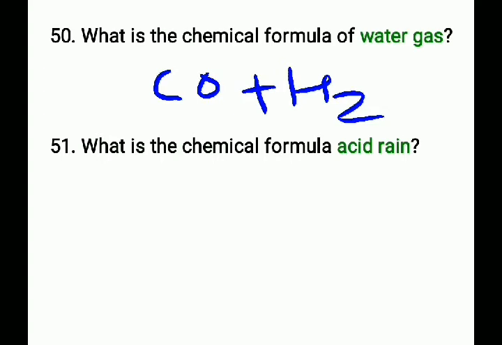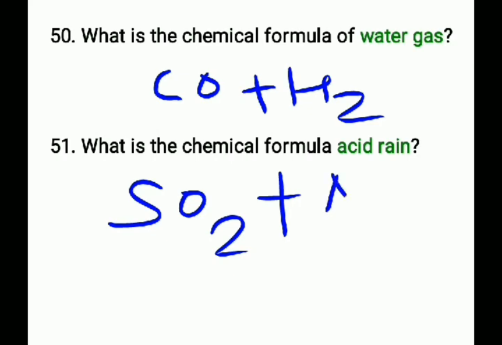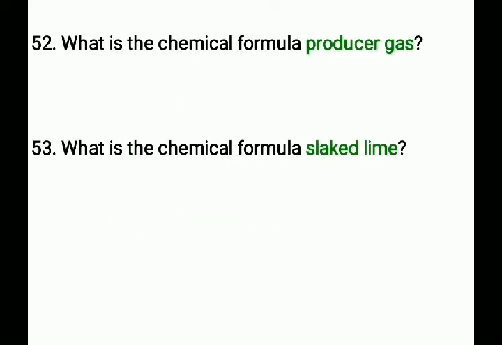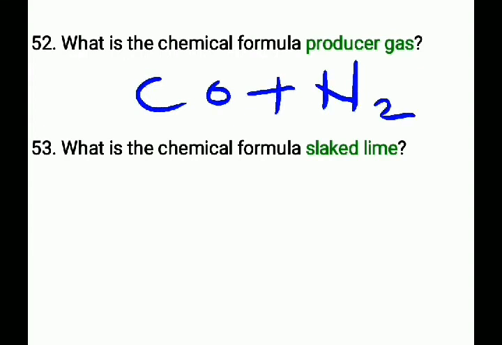Next question. What is the chemical formula of acid rain? It is also a combination of two gases, that is SO2 plus NO2. SO2 is nothing but sulfur dioxide and NO2 is nothing but nitrogen dioxide. Next question. What is the chemical formula for producer gas? It is also a combination of two gases, that is CO plus N2. CO is nothing but carbon monoxide and N2 is nothing but nitrogen. Carbon monoxide and nitrogen is a combination of producer gas.